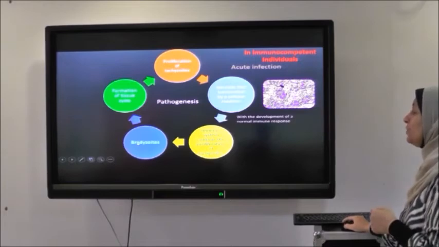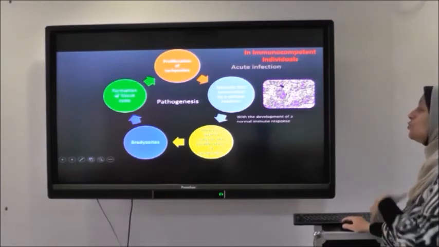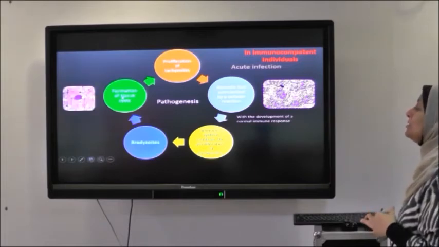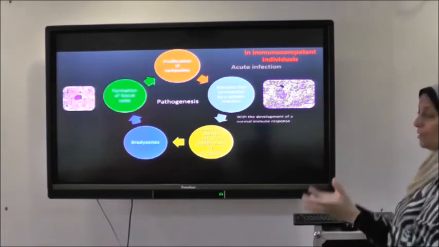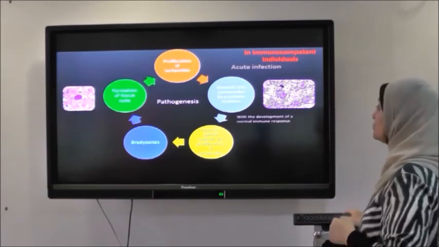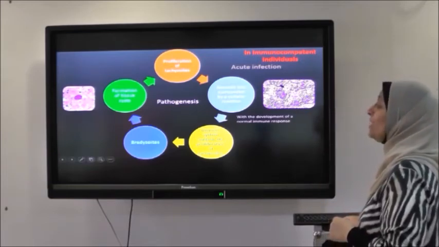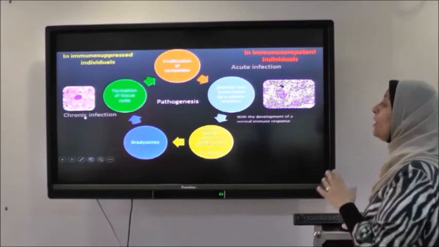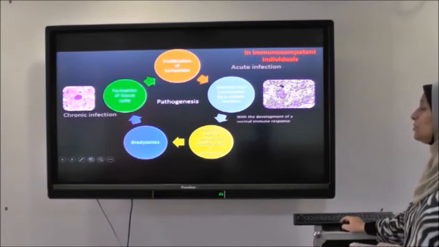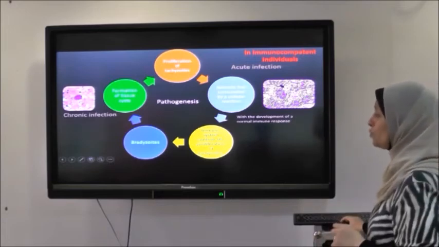It changes the tachyzoite into bradyzoite. Then a tissue cyst is formed around the bradyzoite, inside the brain, inside the muscle. It is protected from the host immune system, has no cellular reaction, no inflammation around it, and the infection becomes chronic, and it can stay dormant in the host for the whole life of the host.